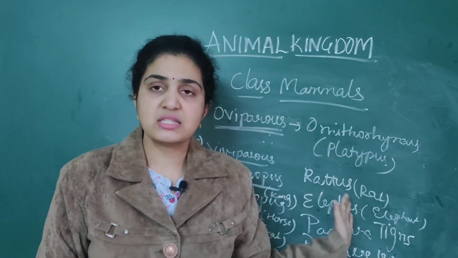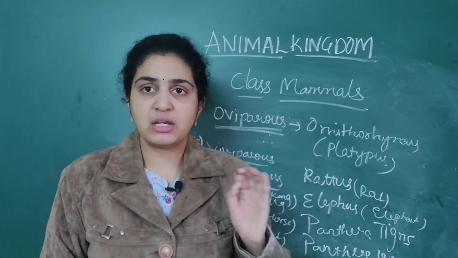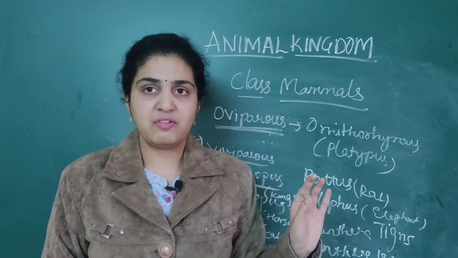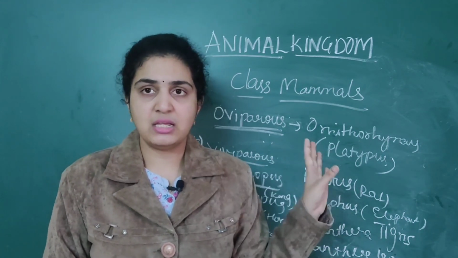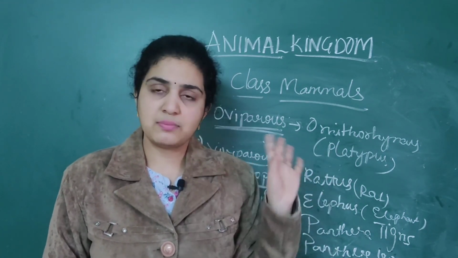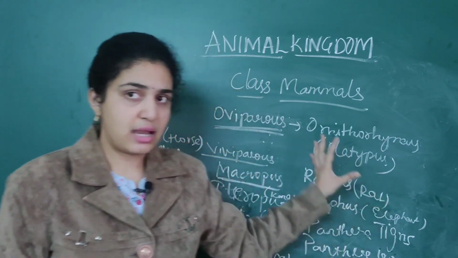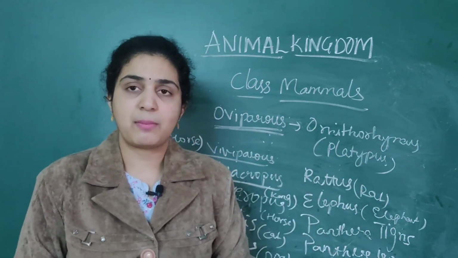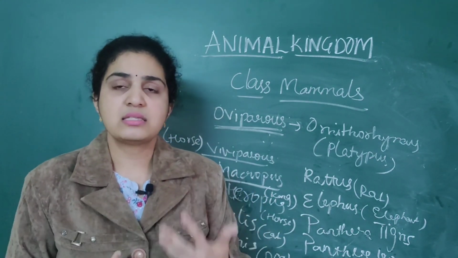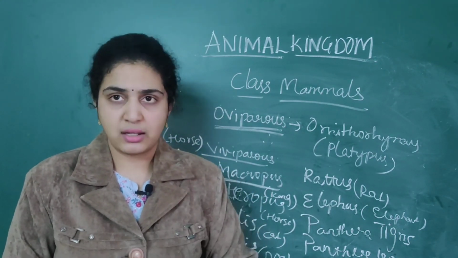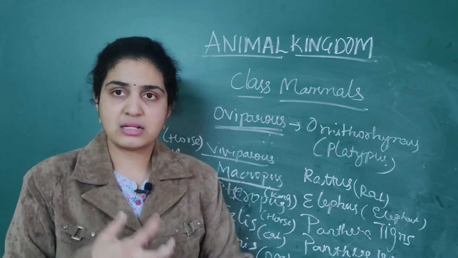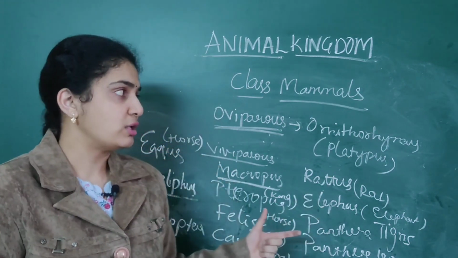Read it 2 or 3 times. This mammals scientific names also will be very easy for you, and for AIIMS also it will be very easy for you. These two are very easy. You read 2 or 3 times, it will be best and easy for you. So we have completed the chapter of animal kingdom. In the next class we will start with another topic, I'll just inform you which topic we are going to start.